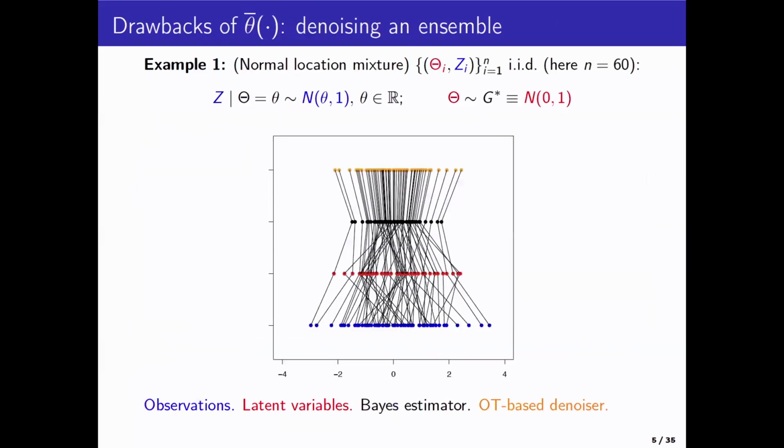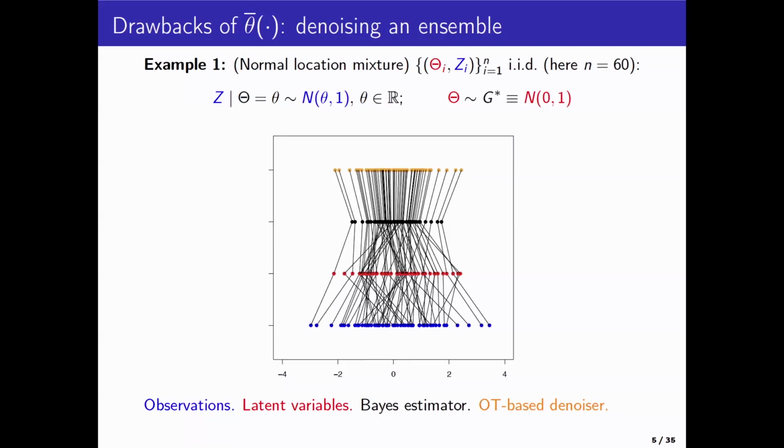So you can say, what's left. Now I want to point to an example to show that, in a sense, the posterior mean has a drawback. This is a very, very simple example. I have theta i's, z i's. The theta i's are just normal 0, 1. It's in red. So these red unobserved dots are my theta i's coming from normal 0, 1. What have I done? I have just added a normal 0, 1 error to the theta, and I observe the z's in blue. So that's the observations, blue. Of course, you had those points. I corrupted them by some noise. That's what you observe. And your goal, observing the blue points, is to estimate the red points.